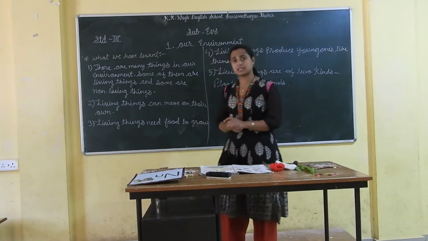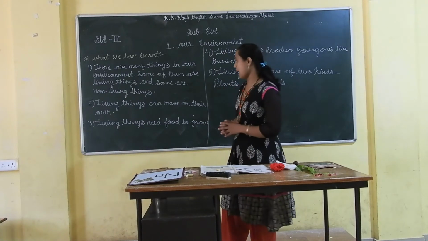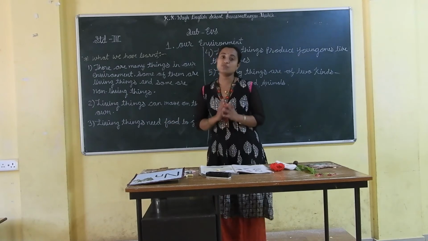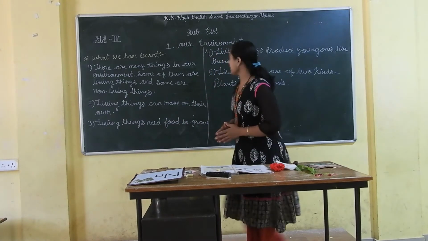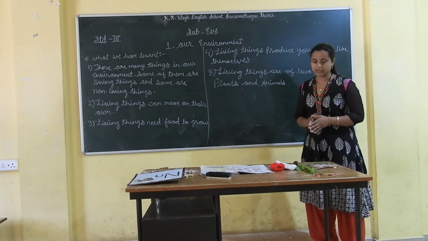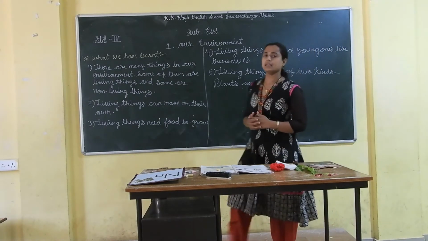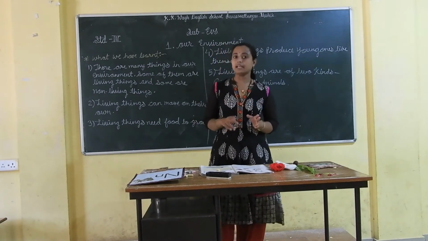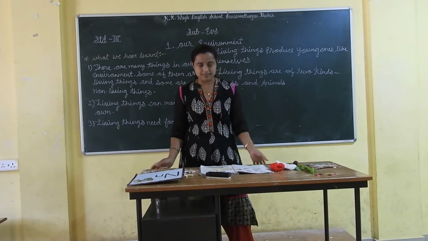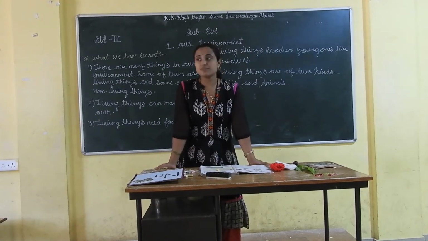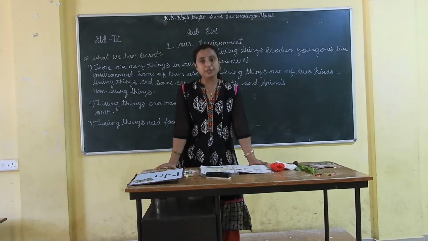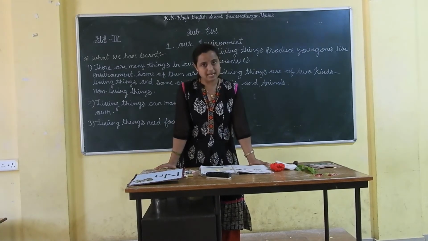Then we saw the characteristics of living things: living things can move on their own, they need food to grow, and they can produce young ones like themselves. Then we saw that living things are divided into two kinds: plants and animals. So students, that much information we learned in our first part. Now we have to continue the remaining part of that lesson.